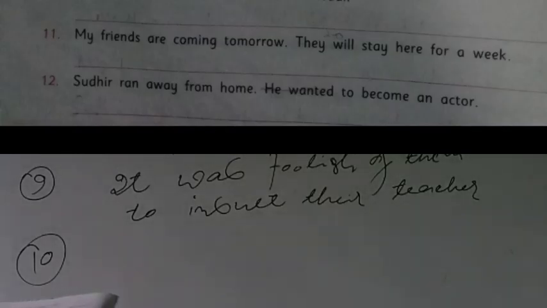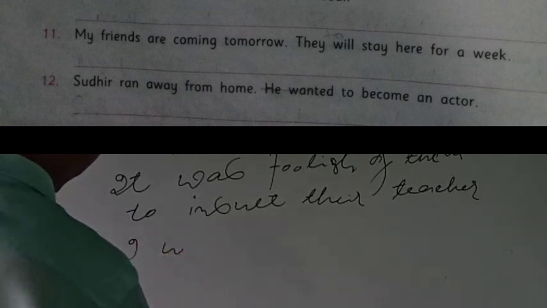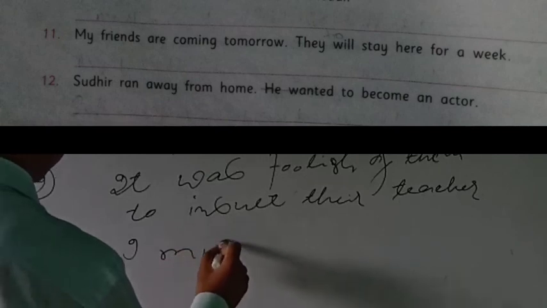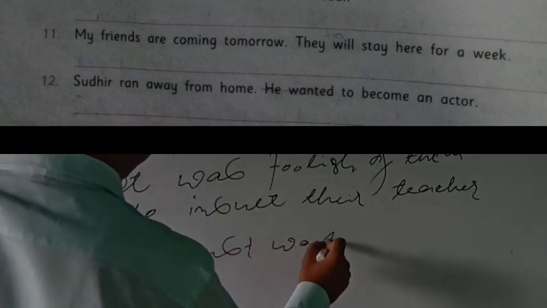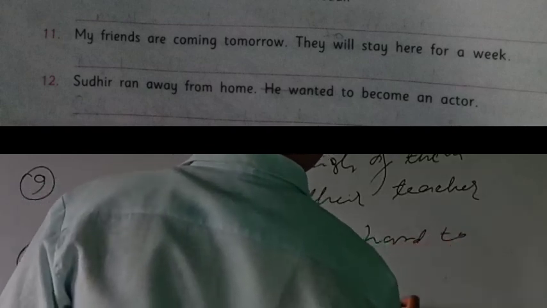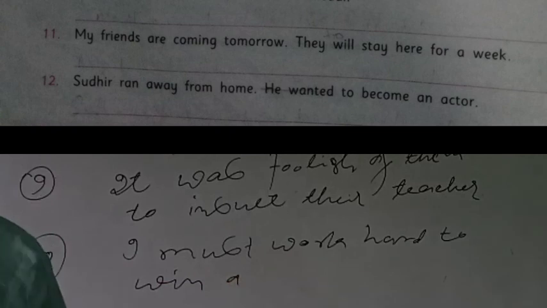I must work hard, I want to win a medal. So very simple. I must work hard to win a medal.